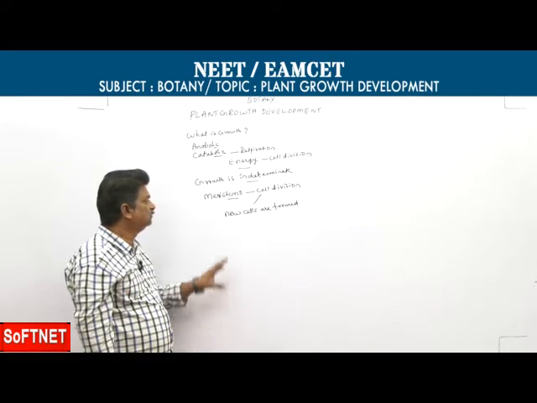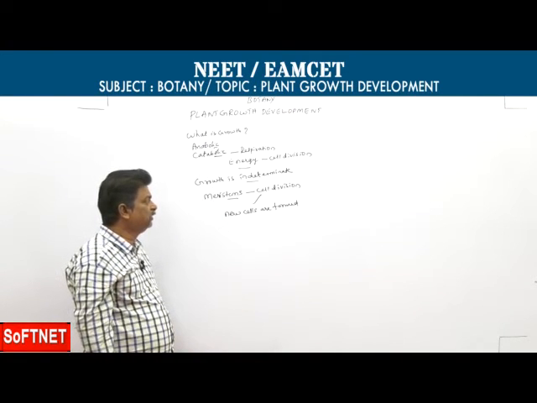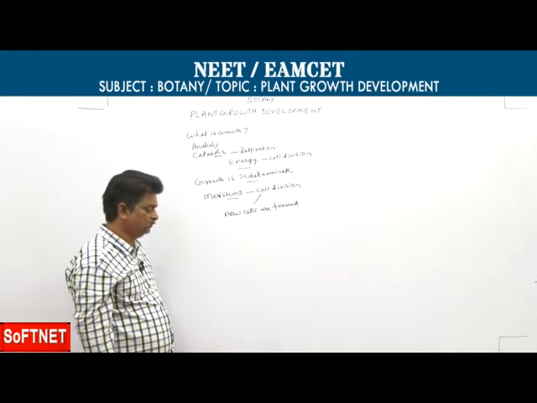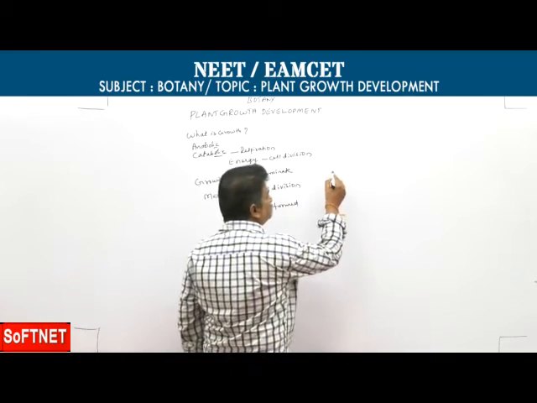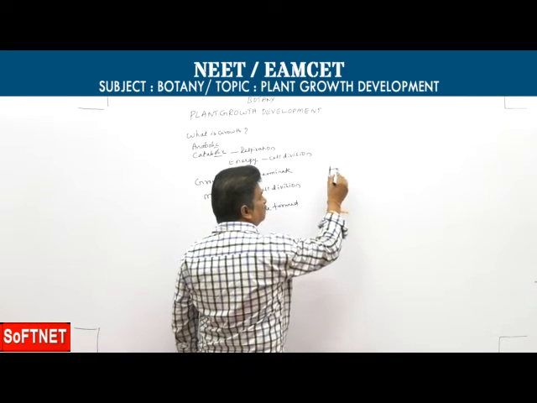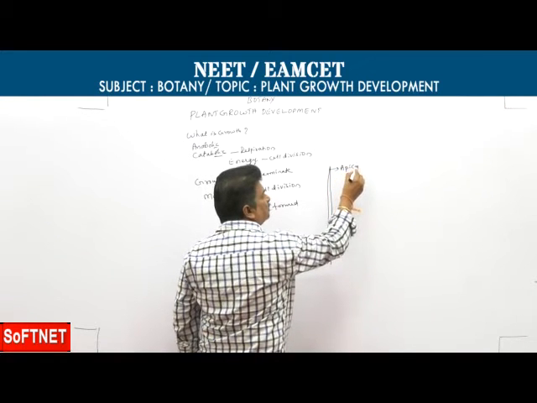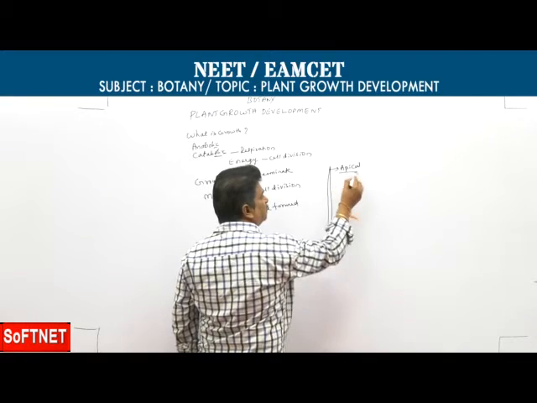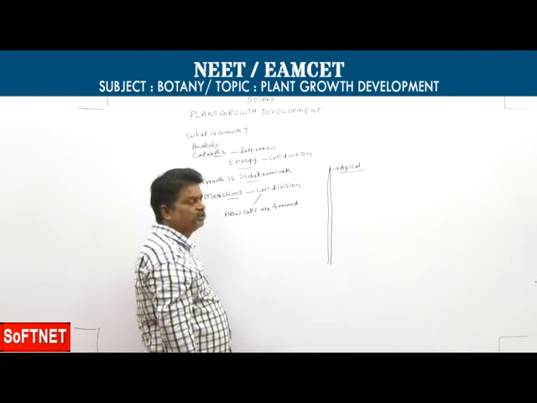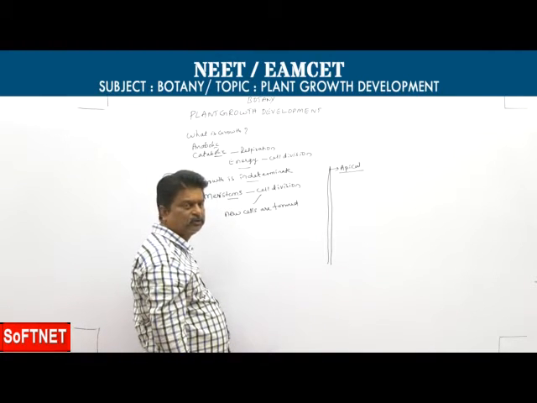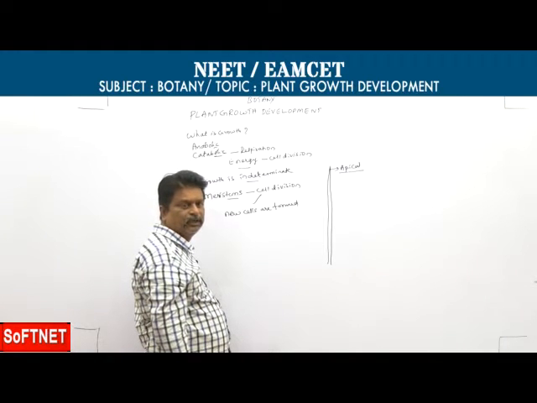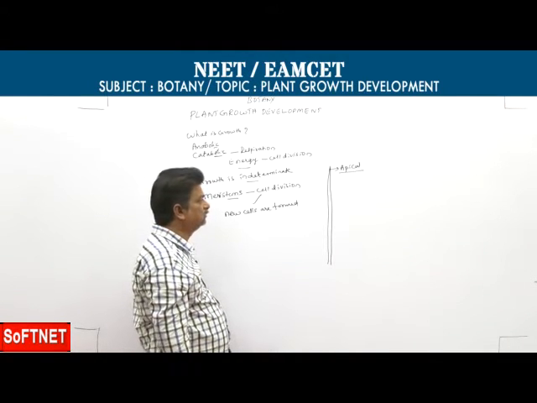Then next one, particularly meristems help in cell division. So meristems help in growth. Then types of meristems. Here based on position, meristems are divided into 3 types. First one, apical meristems. Apical meristems are present at the apex of root, shoot and branches. They help in linear growth.